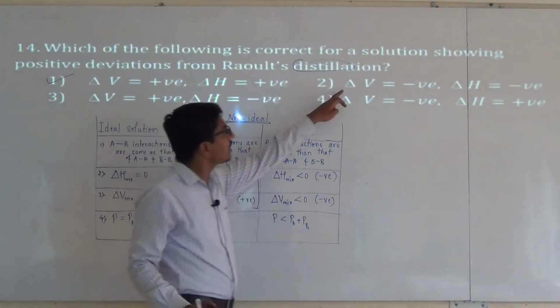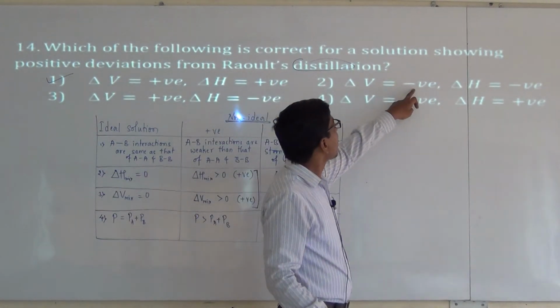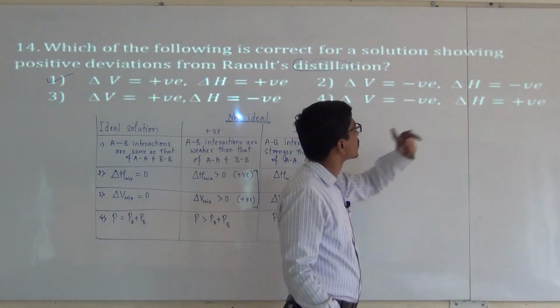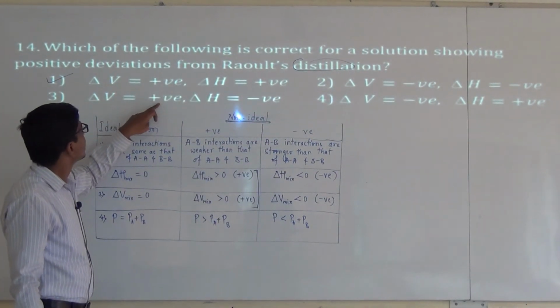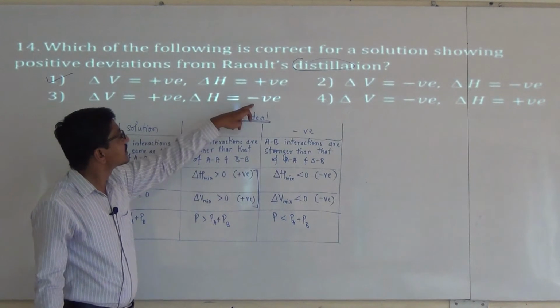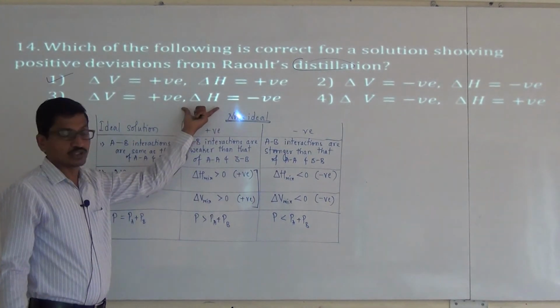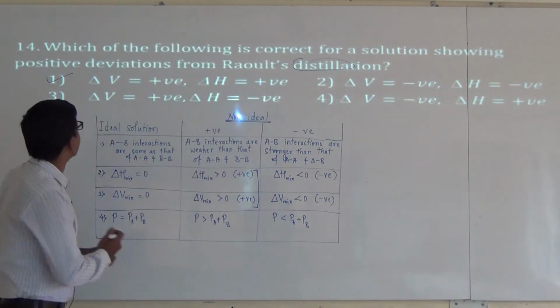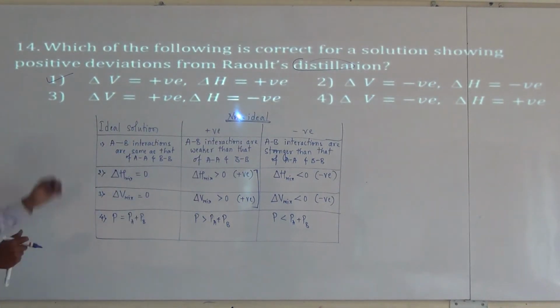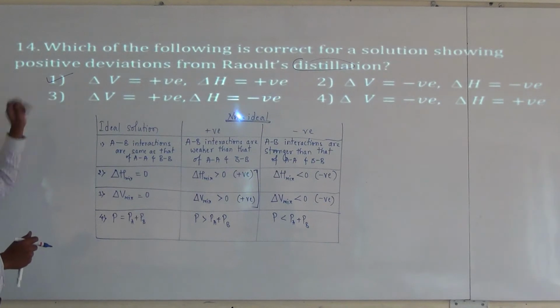In the second statement, delta V mixing is negative, which means negative deviation, and this is also negative deviation. Third one, delta V is positive and delta H is negative. This is not a valid combination. First one is positive deviation, second one is negative deviation, and the correct statement for this is the first one.